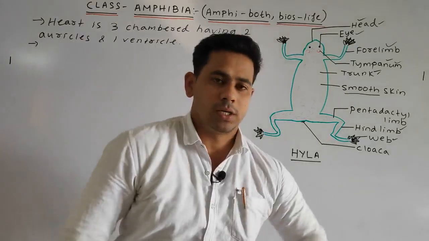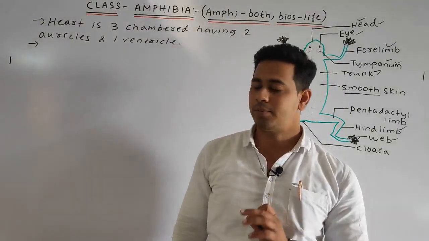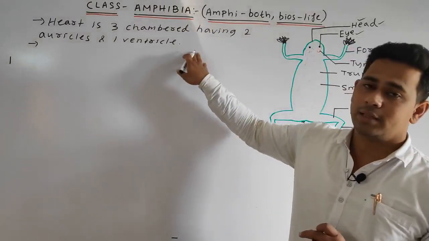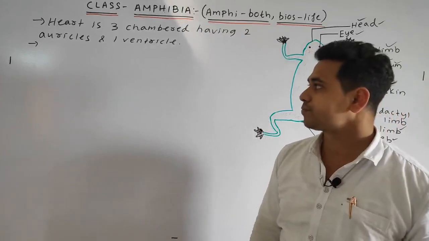We have discussed that in the tetrapoda the heart is three or four chambered, but especially in the amphibia the heart is three chambered, meaning two auricles and one ventricle.